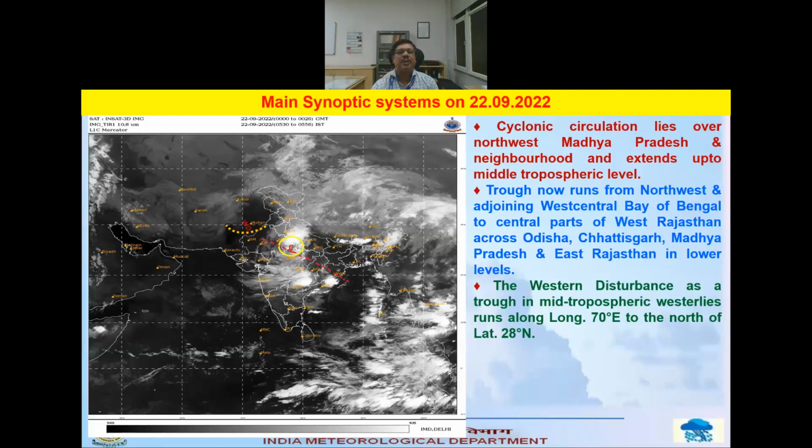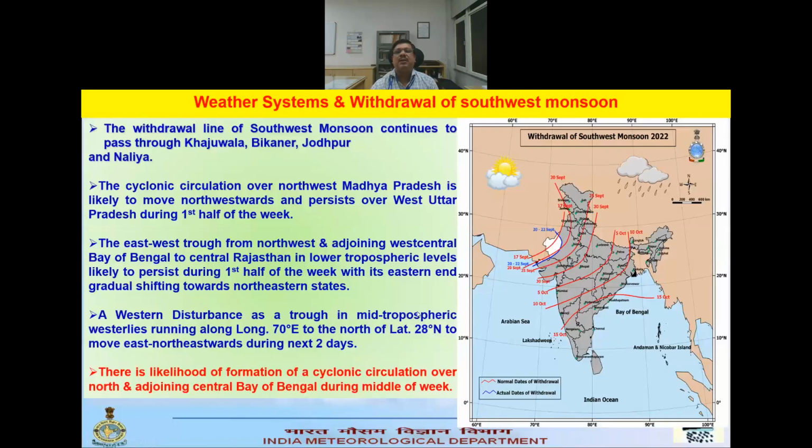It is extending up to the middle tropospheric level, and then there is a WD at 70 degree east, north of 28 degree north, and then there is a trough starting from the central part of Rajasthan up to the northwest and adjoining West Central Bay of Bengal. This is the synoptic system today.